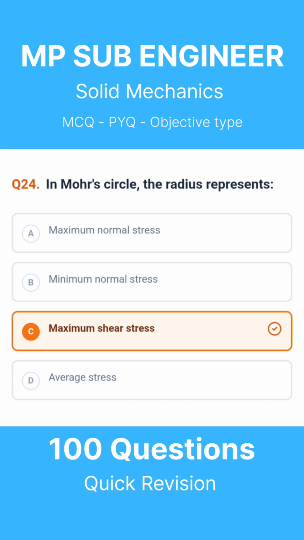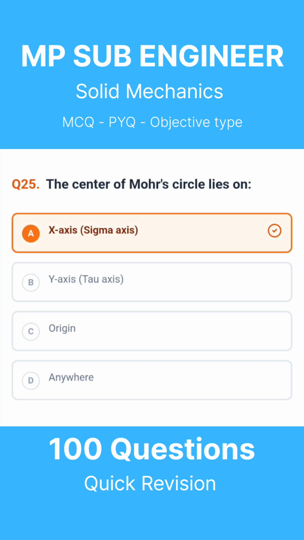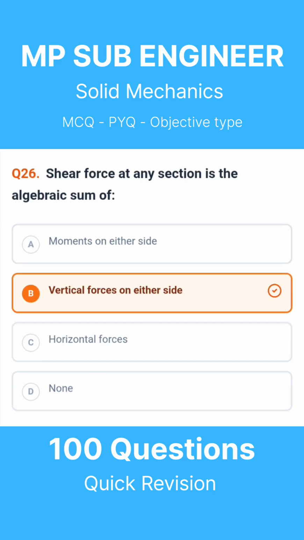Question 24. In Mohr's circle, the radius represents. The correct answer is maximum shear stress. Question 25. The center of Mohr's circle lies on. The correct answer is x-axis, sigma axis. Question 26. Shear force at any section is the algebraic sum of. The correct answer is vertical forces on either side.